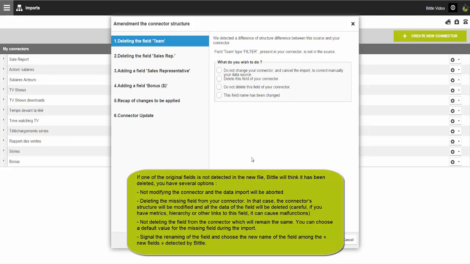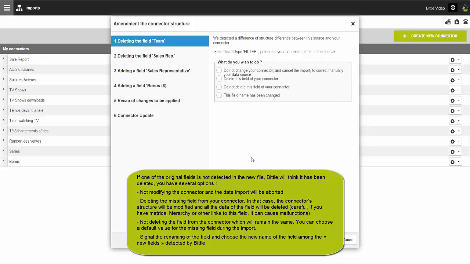Deleting the missing field from your connector. In that case, the connector structure will be modified and all the data of the field will be deleted. Be careful. If you have matrix, hierarchy, or other links to this field, it can cause malfunctioning.